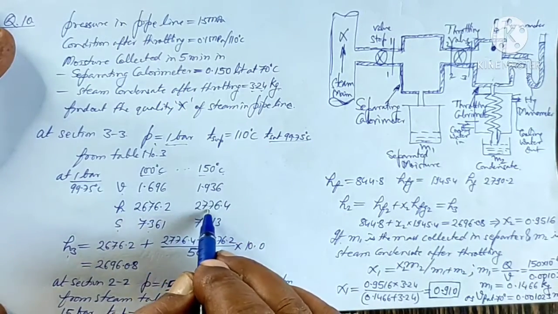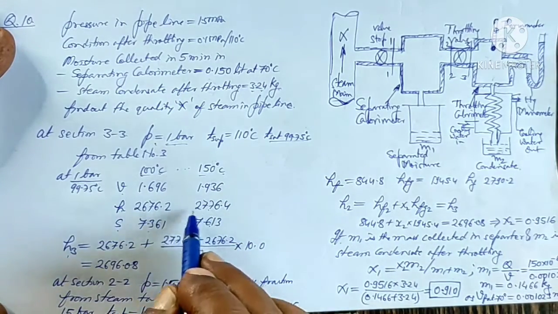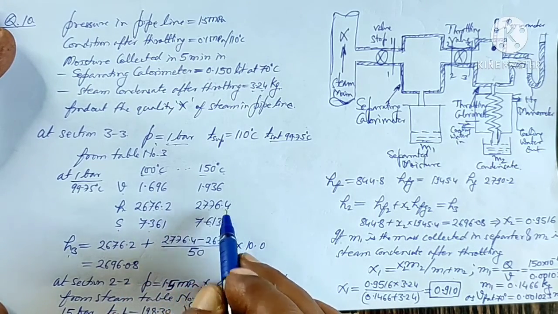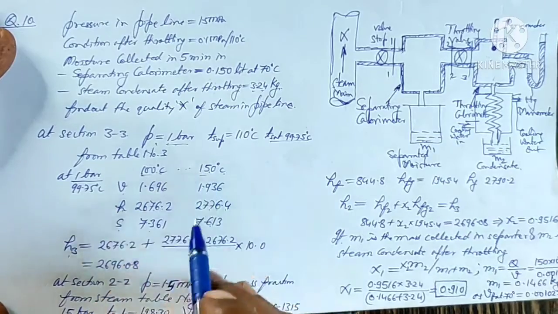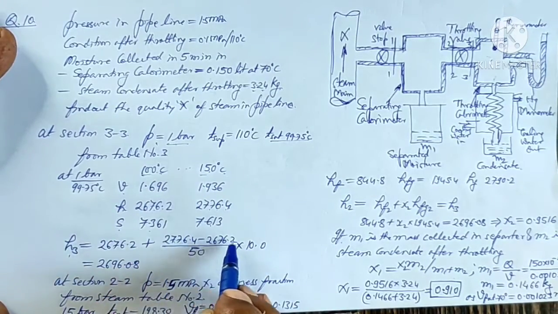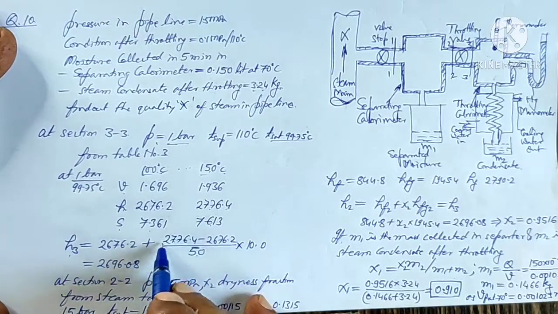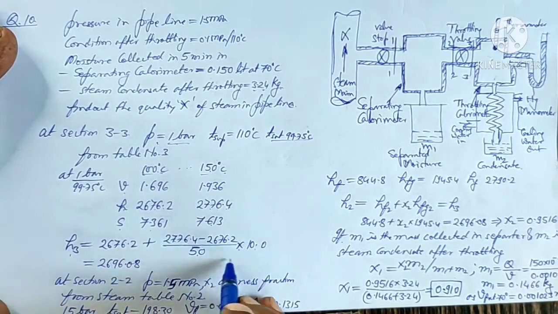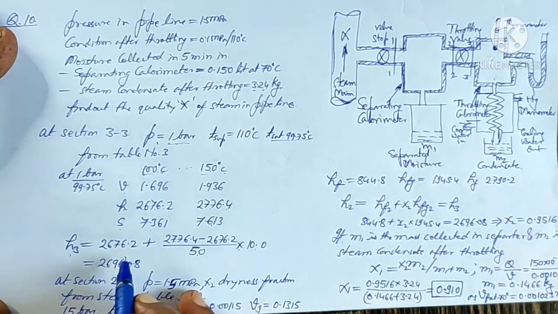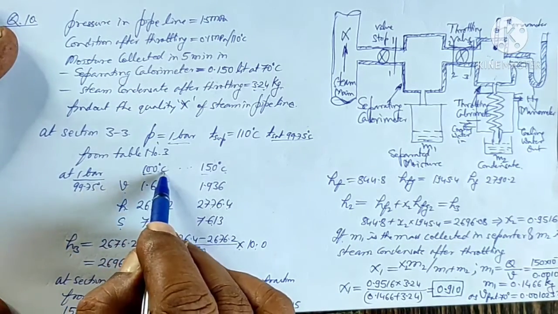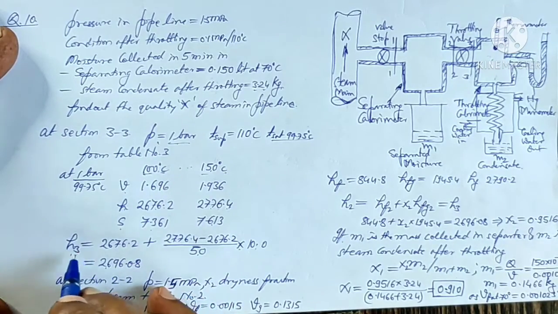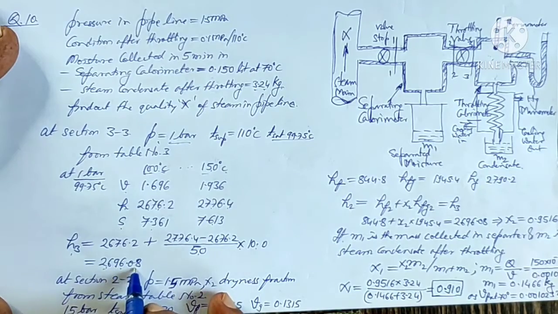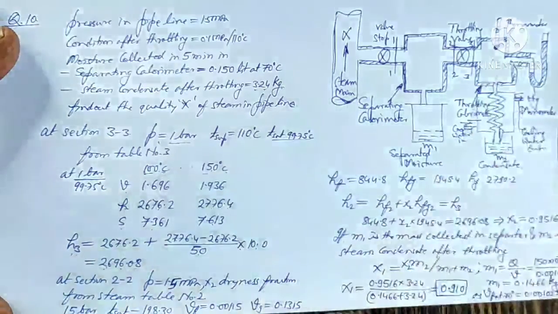So the enthalpy is changing from 2676.2 to 2776.4 when the temperature is changing by 50 degrees. So this is the change in enthalpy divided by 50, the change in enthalpy per degree rise, multiplied by 10 degrees. So for a 10 degree rise, this is the change in enthalpy plus the enthalpy at 100 degrees centigrade. So this gives me the enthalpy at 110 degrees centigrade as 2696.08 in section 3-3.